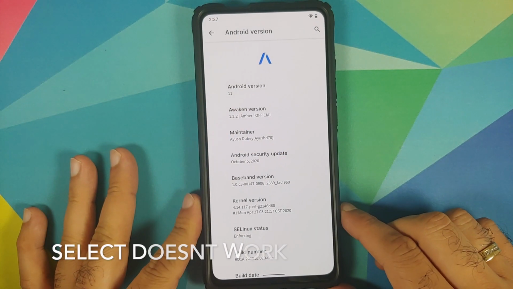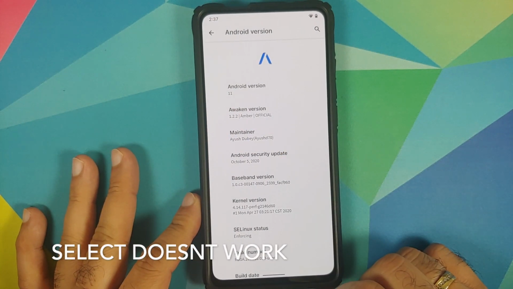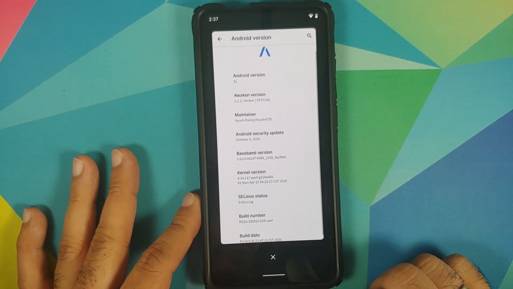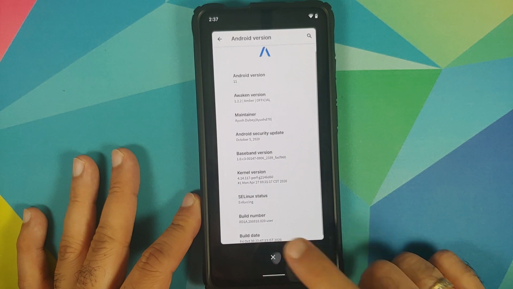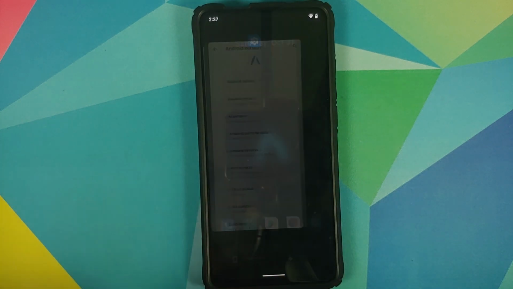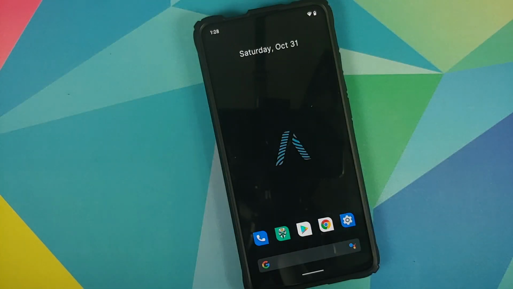And for the Redmi K20 Pro, I would say that Awaken OS right now is not ready for prime time. There are a few issues which do need to be ironed out before I can say that you are good to use this ROM as a daily driver.